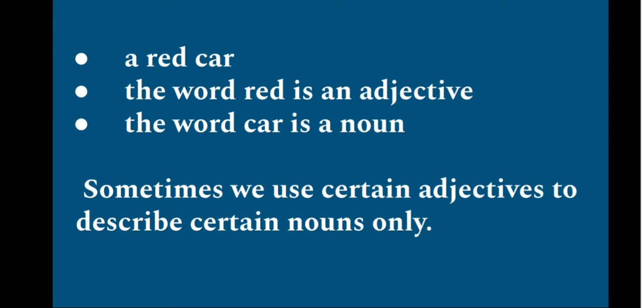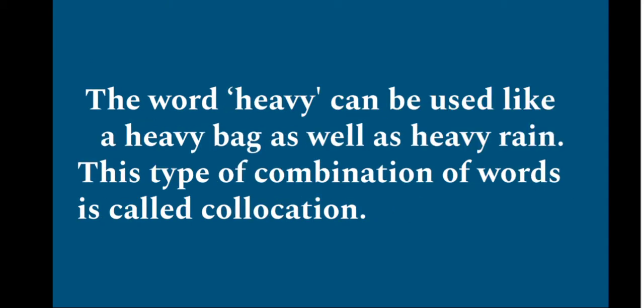So, what we have to learn here is sometimes we use certain adjectives to describe certain nouns only. We use few describing words only for certain naming words. Such kinds of words are called collocation. Look at the example here. The word heavy can be used for a heavy bag as well as heavy rain.